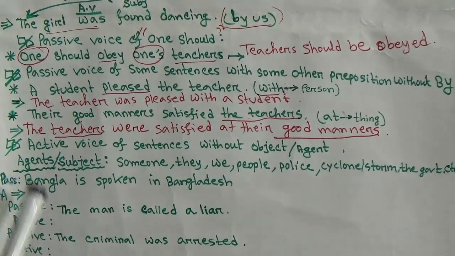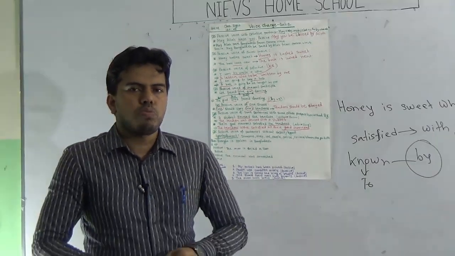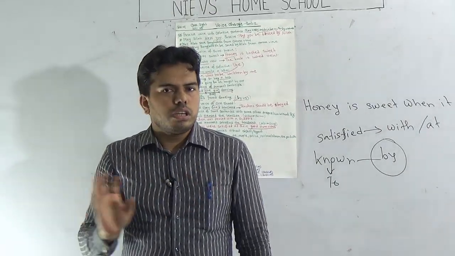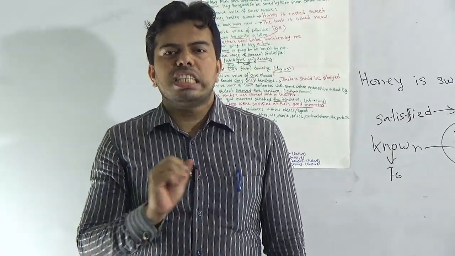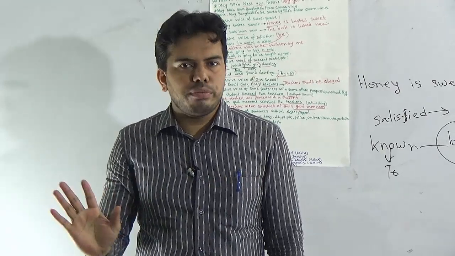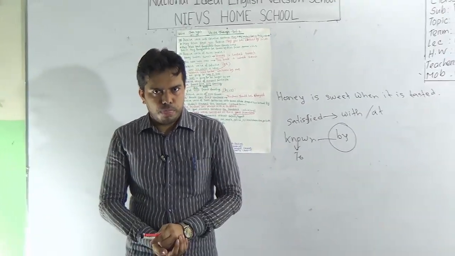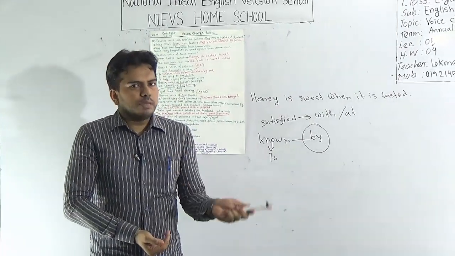Okay. Next, go to active voice of sentences without subject and agent. It's very interesting. You will find some sentences where no subject or agent is given. I mean, who did it? There will not be given any doer of the action. In this case, how will you change it? It happens mostly when changing from passive to active.